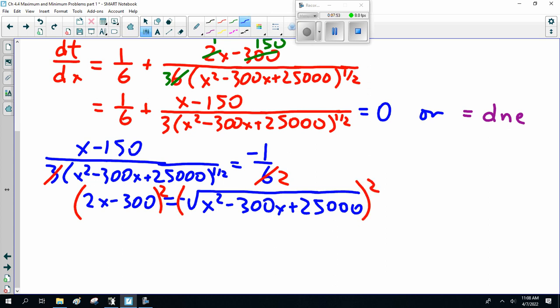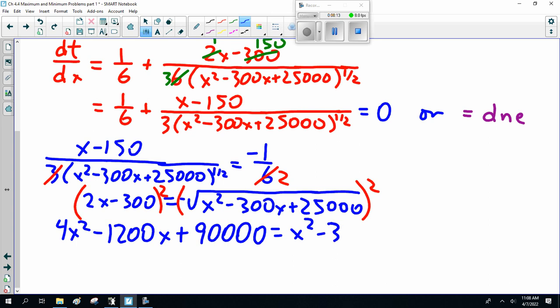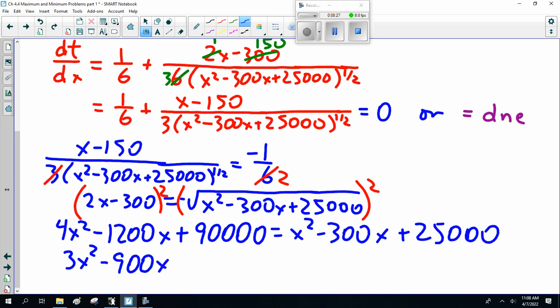So this is 4x squared minus 1200x plus 300 times 300, which is 90,000, equals x squared minus 300x plus 25,000. So I simplify. I subtract x squared from both sides. I'm down to 3x squared, minus 900x plus 65,000 equals 0.